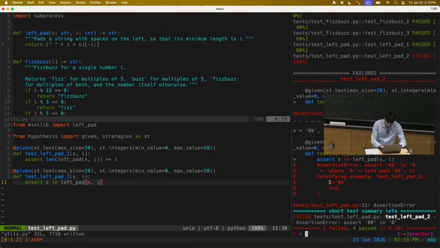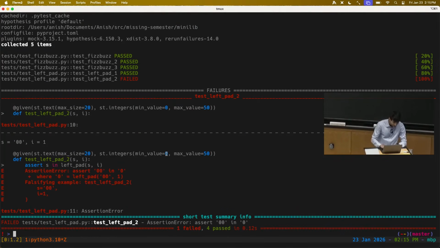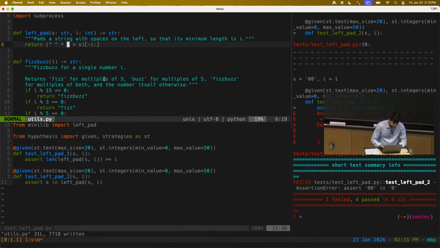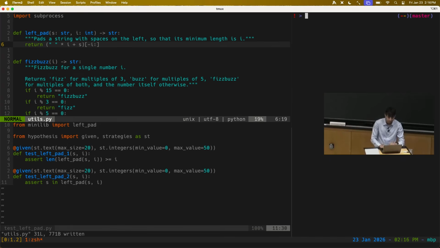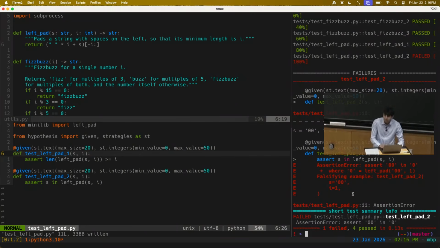The cool thing with property-based testing is it'll try this for a bunch of random inputs, and then we'll see a concrete counterexample where the property does not hold, where here, say, S is the string 0, 0, and I is 1. And then armed with this concrete counterexample, I can go and debug the code. And yeah, we can go ahead and fix this if we want to. But in the interest of time, we won't fix it. If you were so inclined, you can go and try to fix the code so it passes these property-based tests and doesn't fail this one anymore.